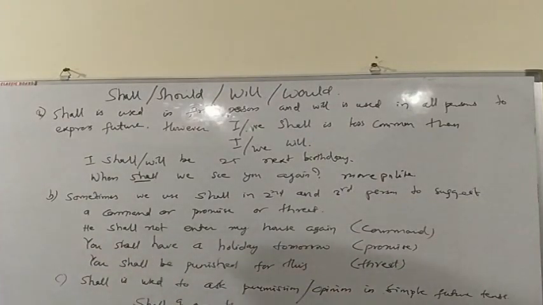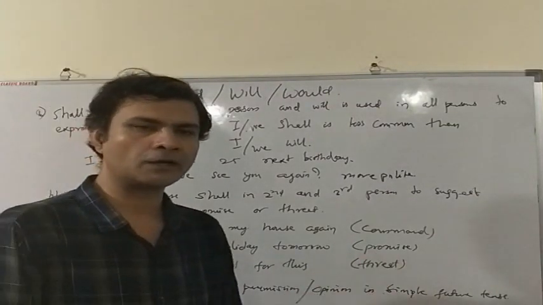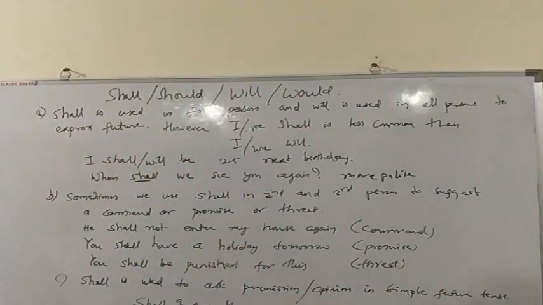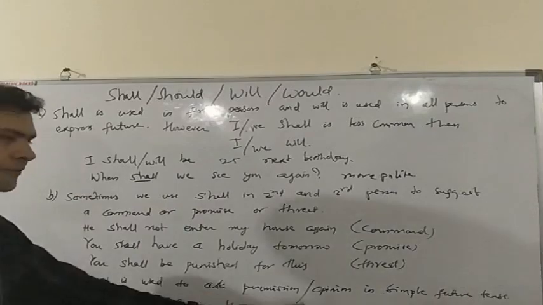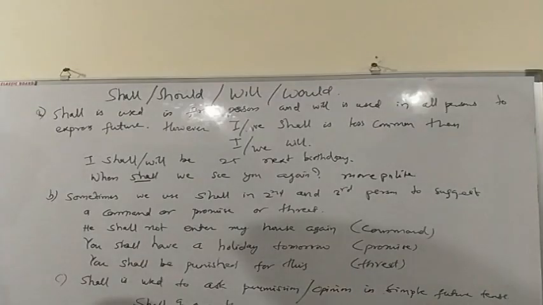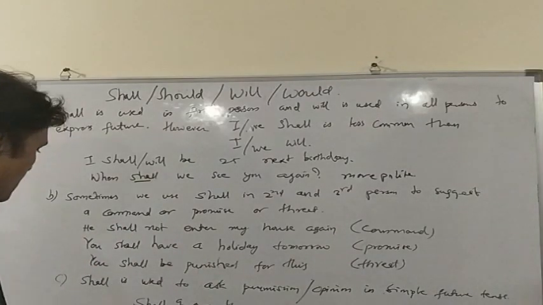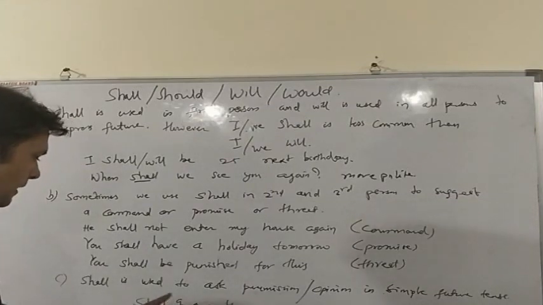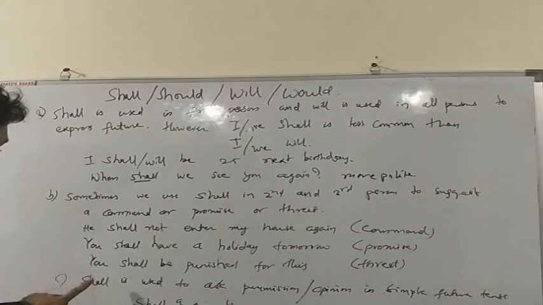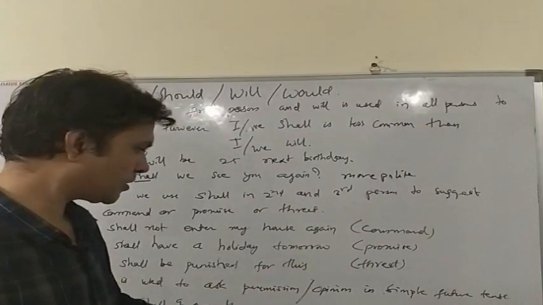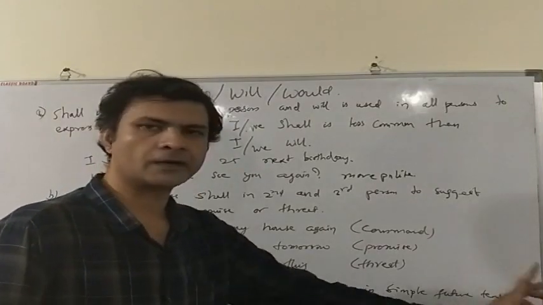The third use of shall is to ask permission or opinion in the simple future tense. We have seen this when we discussed the simple future tense. Shall I open the window? Here we are asking permission. Which pen shall I buy? Here we are asking for opinion. Where should we go? Here again we are asking for opinion. So we use shall to ask permission or opinion in simple future tense.